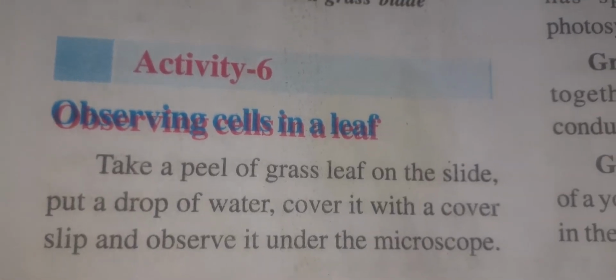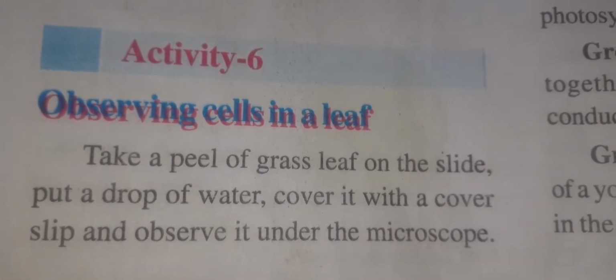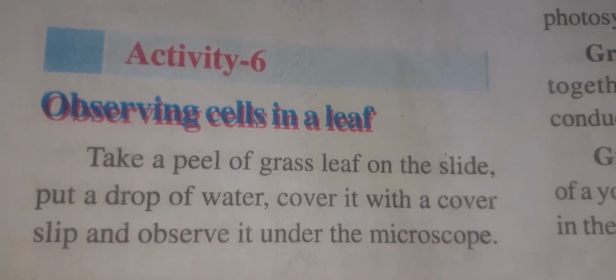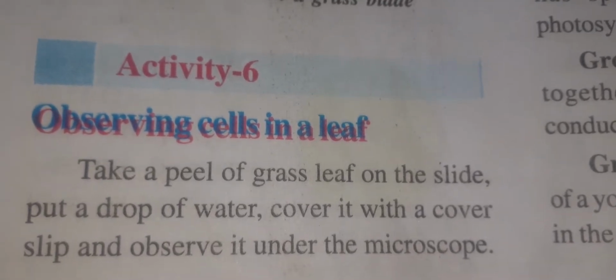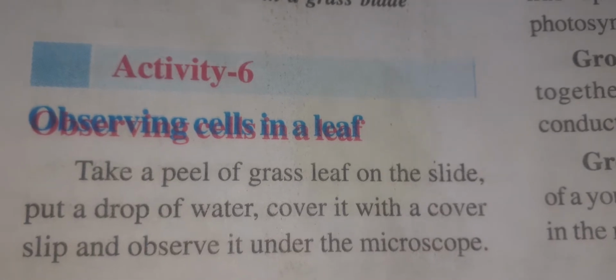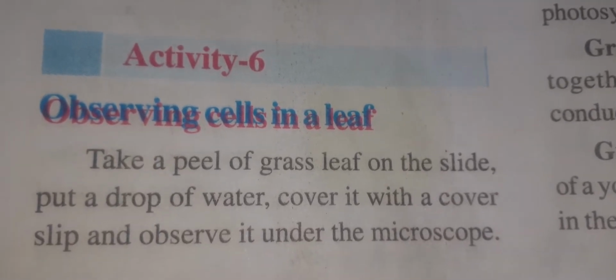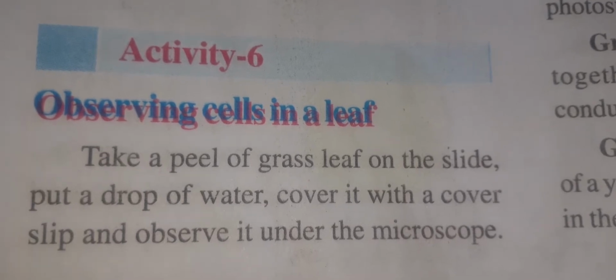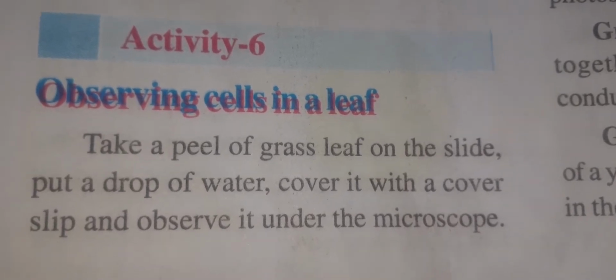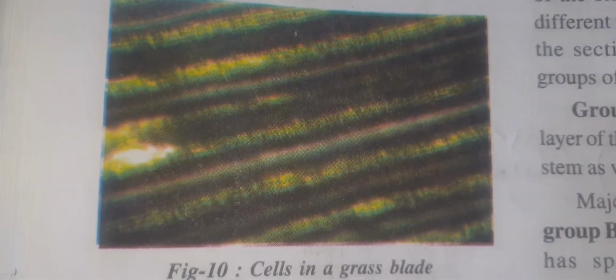Now we will do an activity. We have to take a peel of a grass leaf and keep it on the slide, put a drop of water, and cover it with a cover slip. Now we have to observe under the microscope. When we observe under the microscope, you will see this type of structures. Okay students, it is a grass.